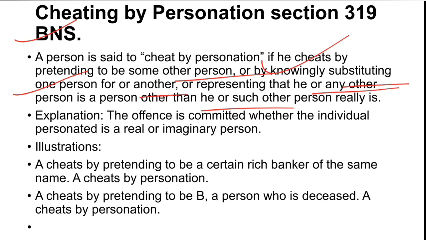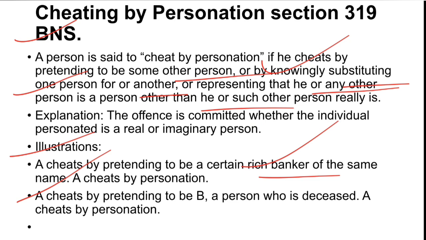So for example, A cheats by pretending to be a certain rich banker of the same name. A cheats by personation. And then A cheats by pretending to be B, a person who is deceased. A cheats by personation. So A is saying that he is some individual, but actually that individual is no more. Here in example 1, he is a rich banker of the same name.